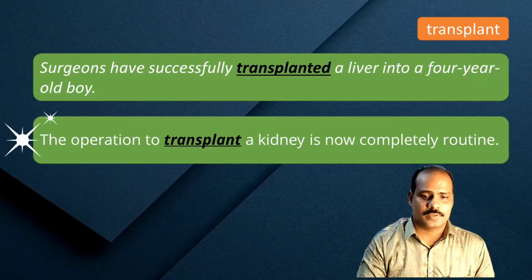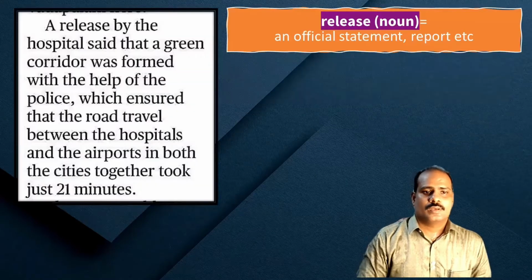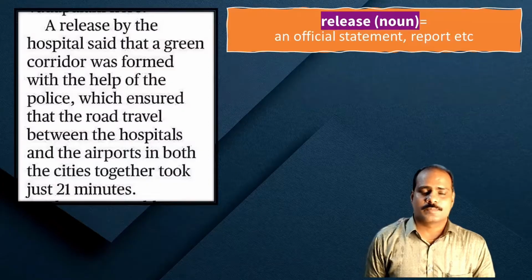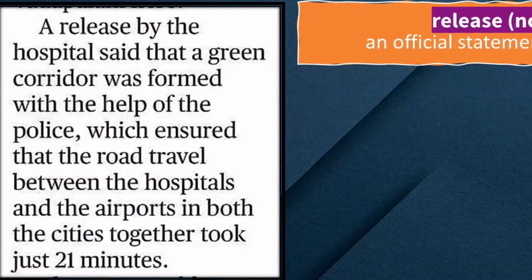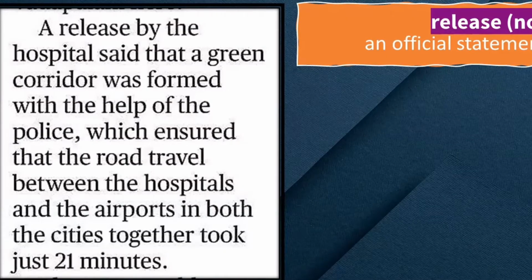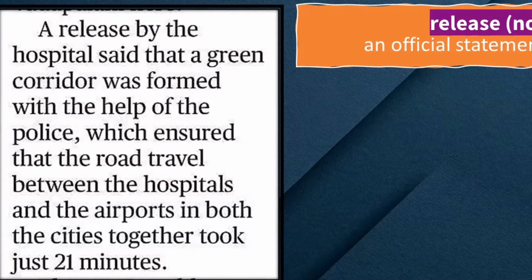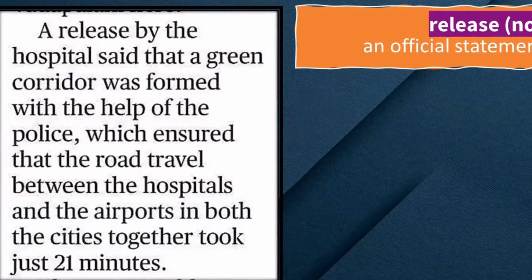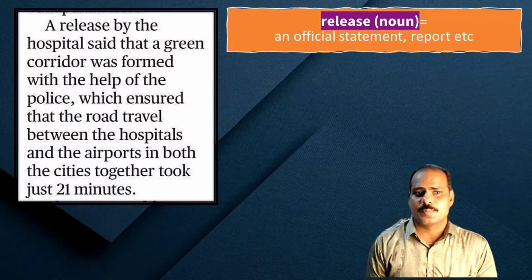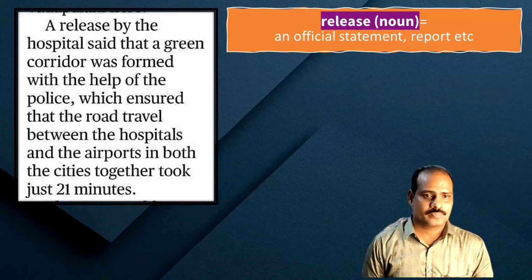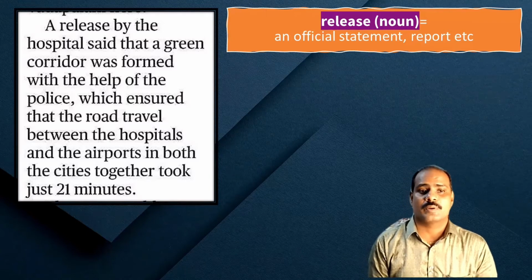Okay, let's move further in the article. Let me read this for you. A release by the hospital said that a green corridor was formed with the help of the police, which ensured that the road travel between the hospitals and the airports in both the cities together took just 21 minutes. That's wonderful. A release by the hospital said that a green corridor was formed with the help of the police.